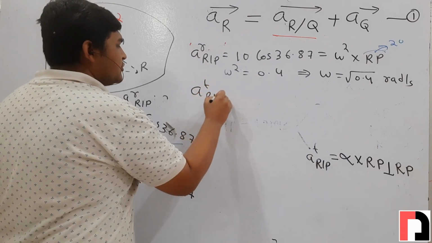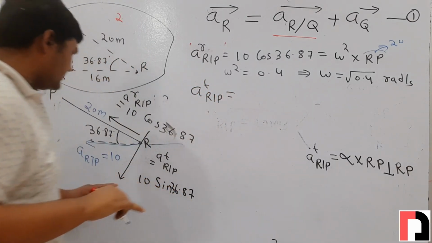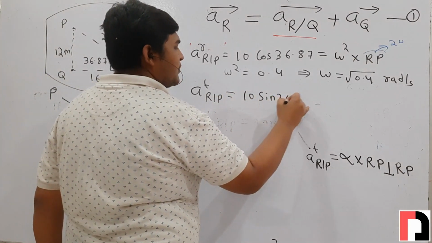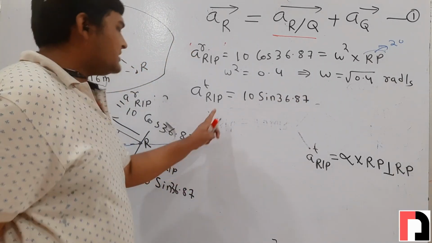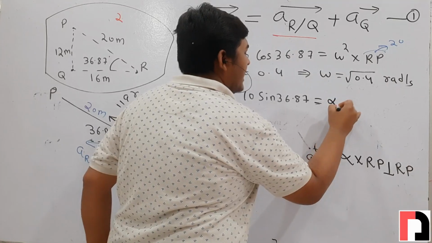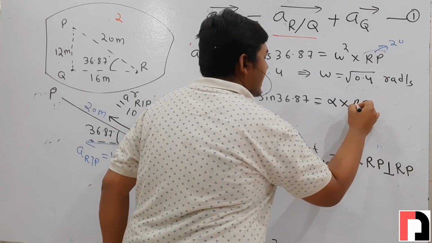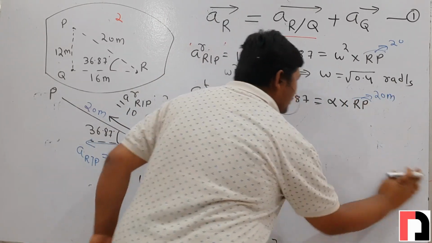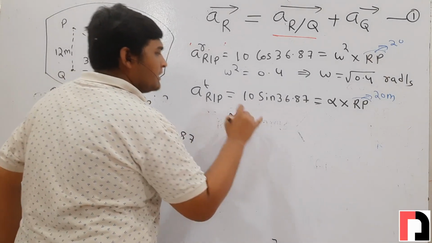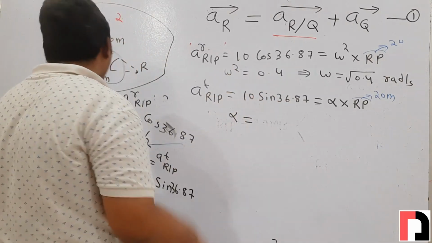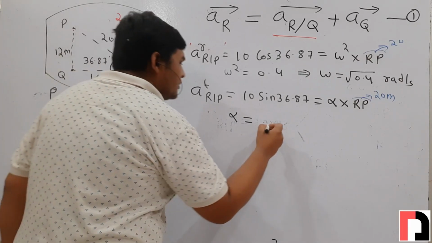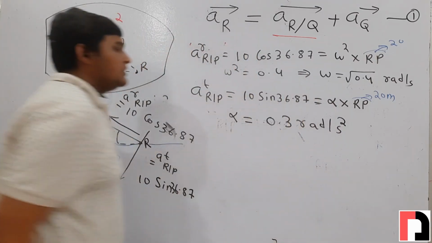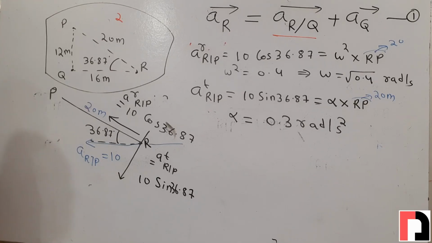Tangential of r with respect to p, what is its value? Tan sin 36.87, and what is the formula of tangential of r with respect to p? Alpha into distance between r and p, and the distance between r and p is given as 20 meter. So what will be the value of alpha? Tan sin 36.87 upon 20, and by calculating, the value of alpha will come 0.3 radian per second square.